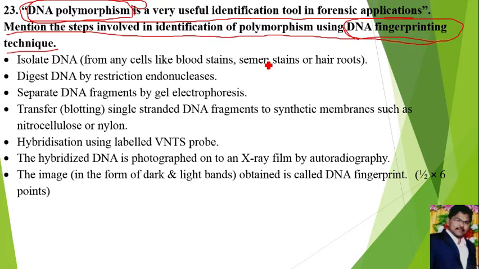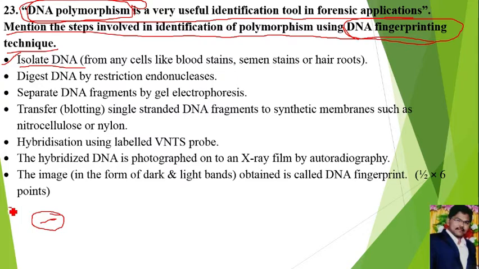Then how is DNA polymorphism used for DNA fingerprinting, and what are the steps involved in DNA fingerprinting, that we have to write. The main steps involved in DNA fingerprinting are: number one, isolate DNA. First of all, for identification of an individual, we have to isolate DNA from the cells.